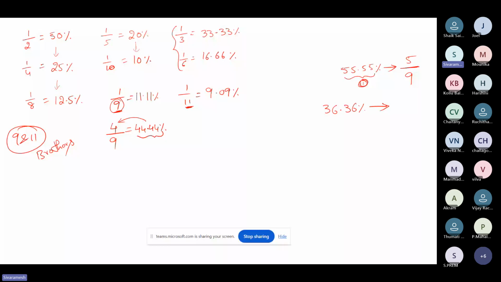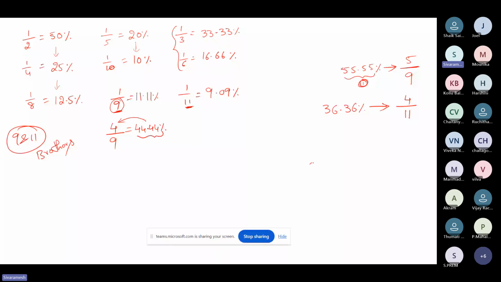So 36.36% means it is a 9 multiple. 36 is a 9 multiple. When 36 is a 9 multiple, the answer should be in terms of 11. So how many times 9 multiplied with 4 will give you 36? 9, 4 times is 36. So the answer will be 4 by 11. I hope now you might be getting that logic.